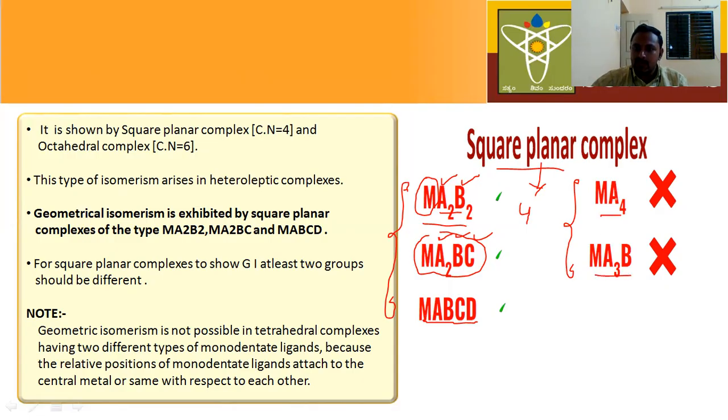Why is it not possible in this case? Because according to the rule, to show geometrical isomerism, two groups should be different. See here, two ligands should be different, but here all four ligands are the same. That's why it is not possible. And here also there are three ligands of the same type and one of a different type, so it is also not possible.